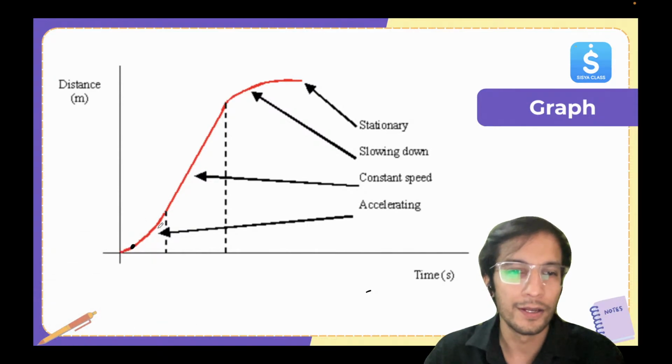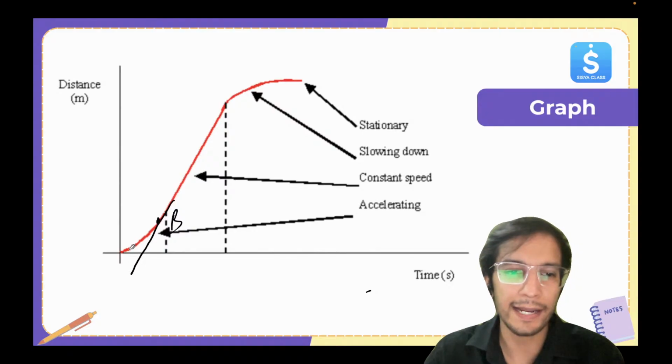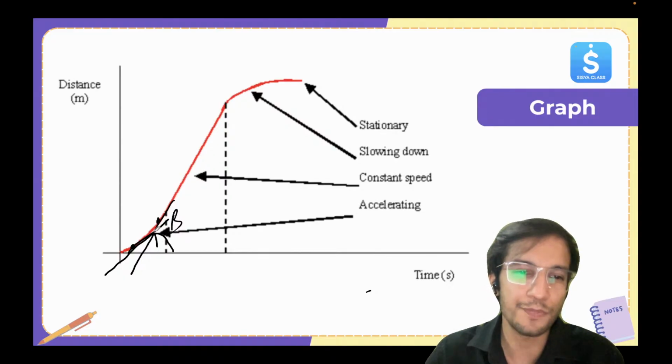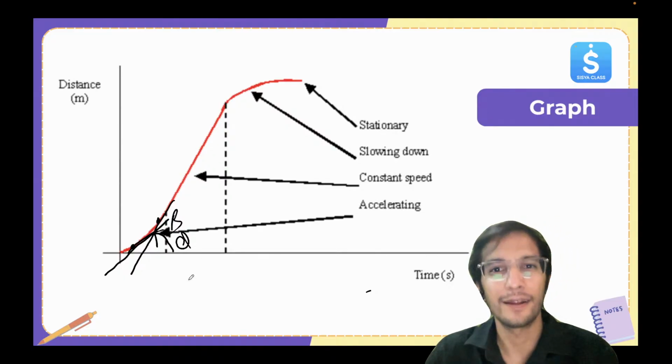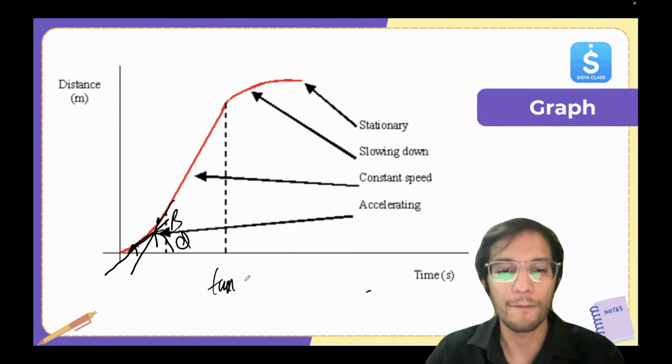Now if I compare the slope at A and B, let me draw once again for you. Look here, let's say this is B. If I draw a line at B and a line at A, you can clearly see that the angle which B is making is more, right, as compared to the one which A is making. So here, tan theta B and tan theta A will tell me the slope.